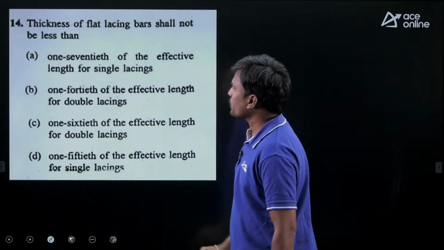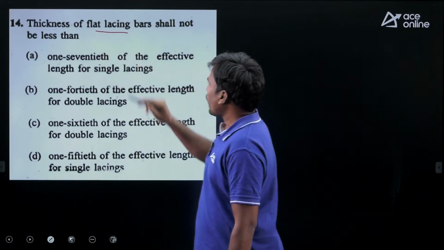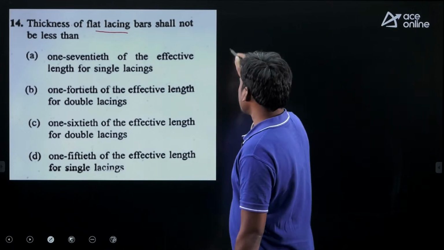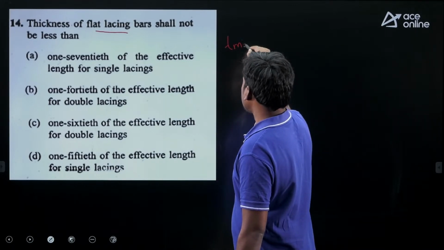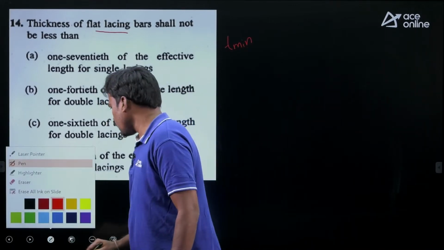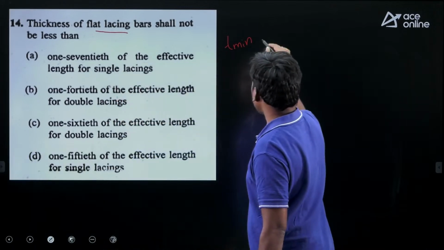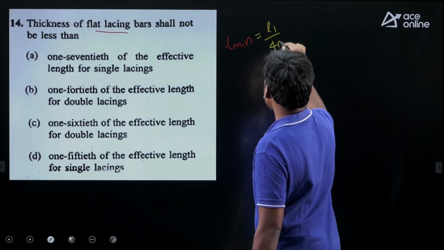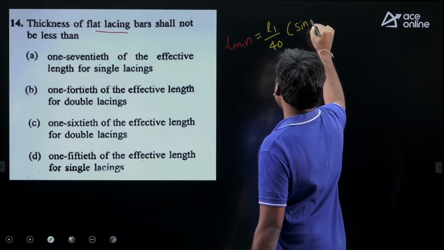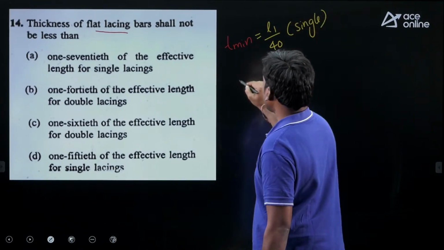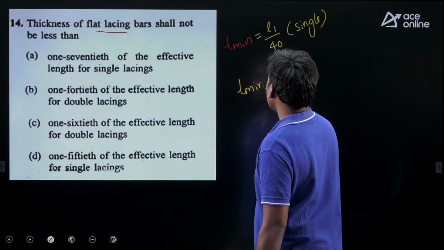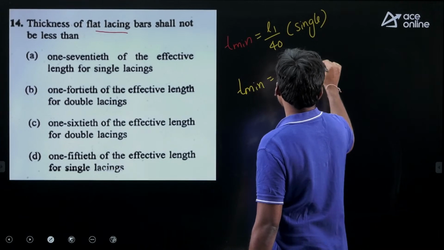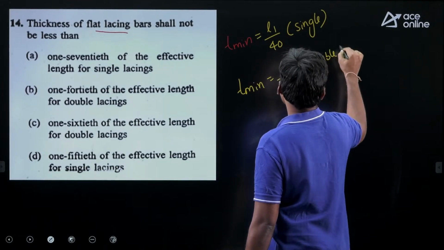Next question. The thickness of flat lacing bar shall not be less than. Okay, students, minimum thickness for single lacing and double lacing. For single lacing, minimum thickness is L1 by 40. This is for single lacing. For double lacing, this is L1 by 60. This is for double lacing.